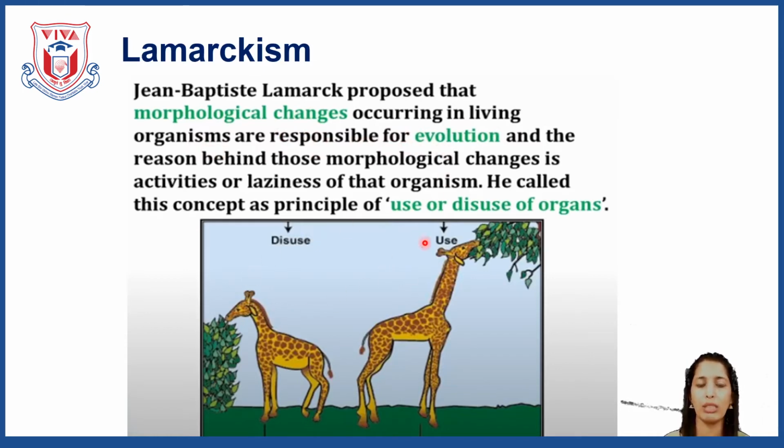Now, you can see here this diagram, this picture. There are two giraffes you can see. One giraffe is shorter in height and the other has the longer neck.